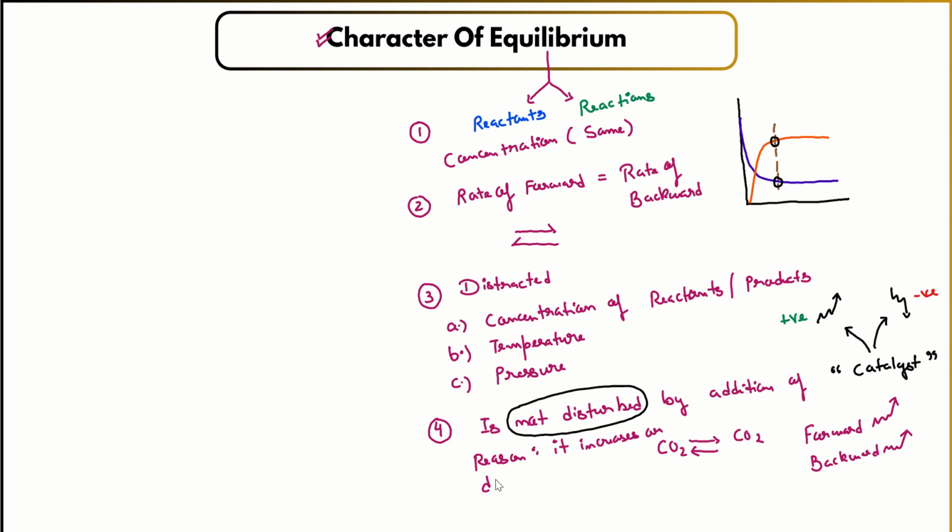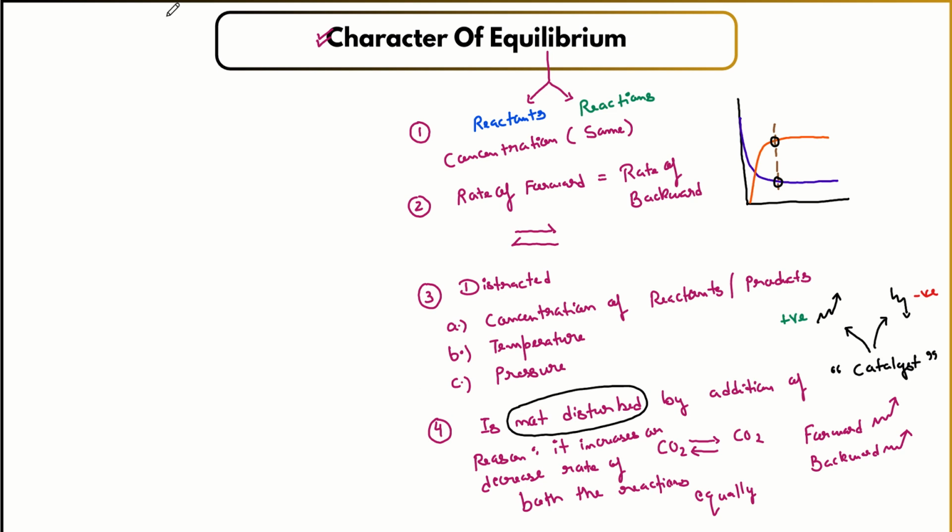It will either increase or decrease the rate of both the reactions equally. That is why equilibrium will not be disturbed if you add a catalyst in a particular reaction. Understand this, guys? So these are the four characters of equilibrium.